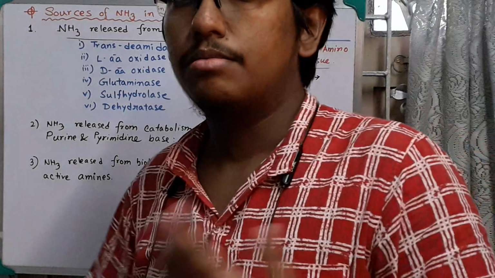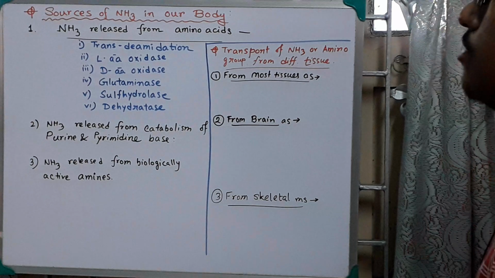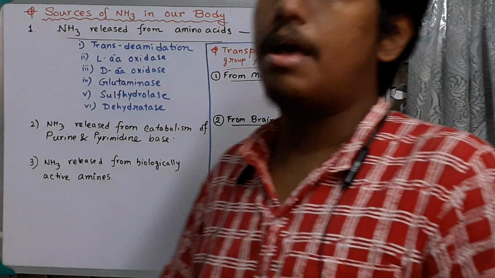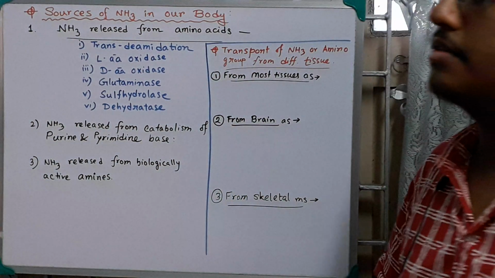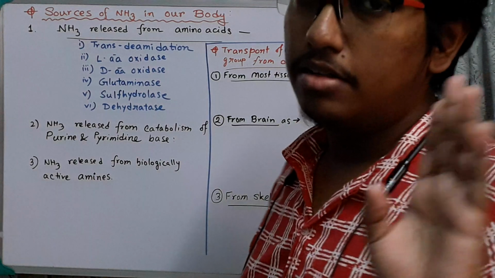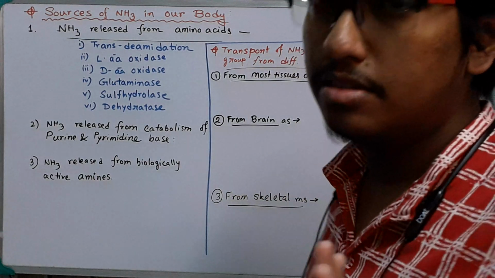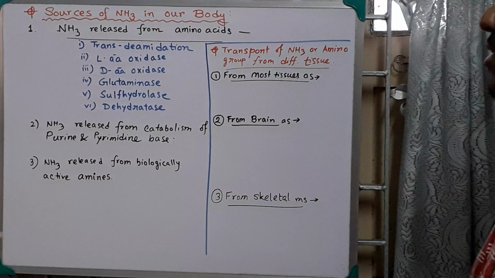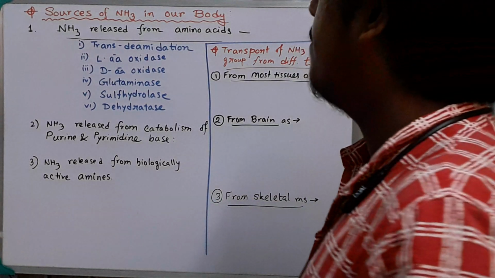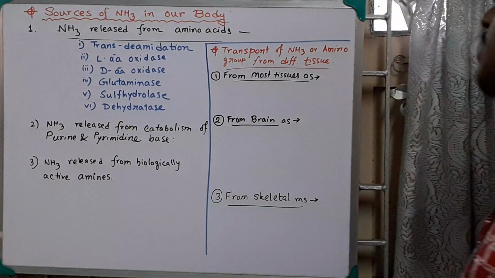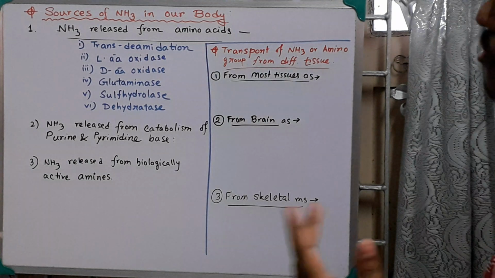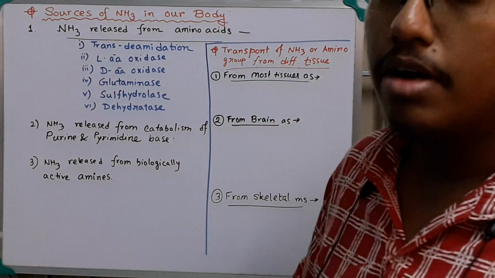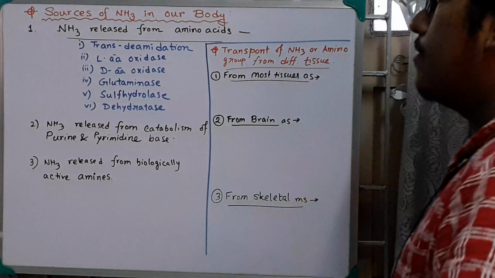In previous videos, we have discussed the disposal of ammonia from amino acids. There were 6 reactions. I have completed the 6 reactions. Now, an overview: the sources of ammonia in our body. From where does the ammonia come to our body?